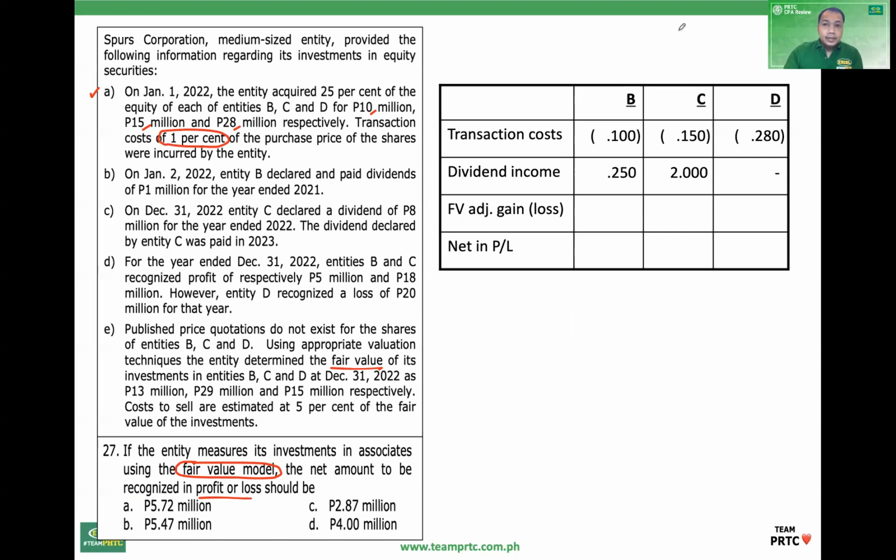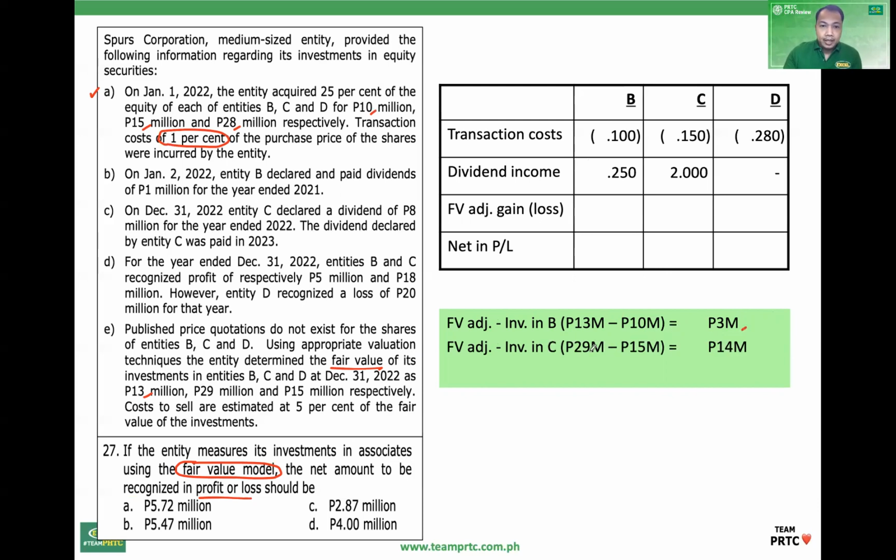So, B, okay, that's 13 million. Ito yung 13 million. Minus yung purchase price na 10 million. Again, yung transaction cost dyan, expense. Okay. So, B, gain. C, fair value, 29 million.